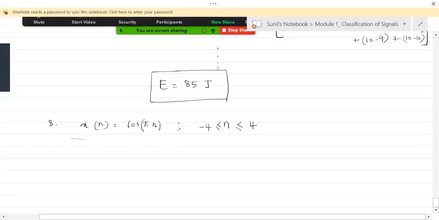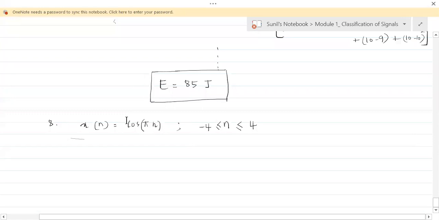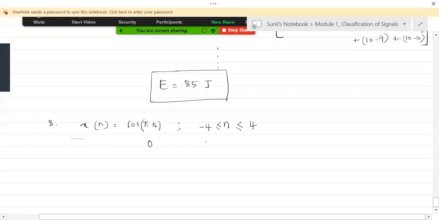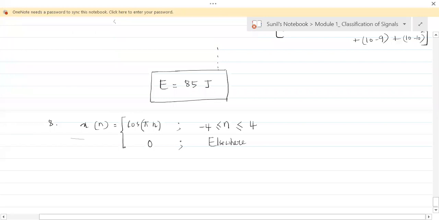For n ranging from -4 to +4, it is cos pi n, and it is 0 elsewhere. They can write elsewhere or they can write otherwise, whatever. You should understand that. So this is the signal.